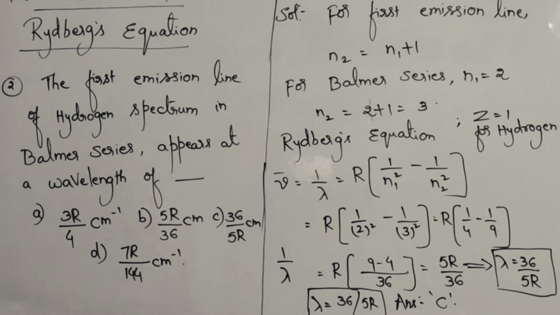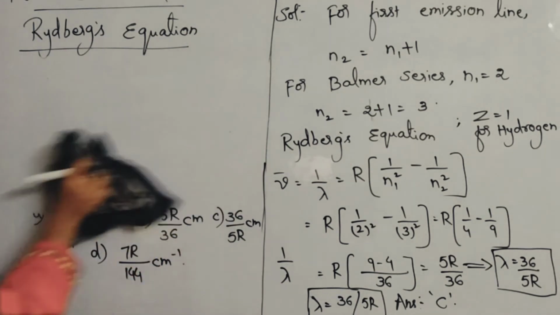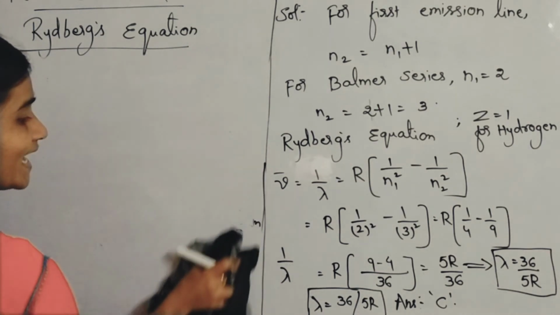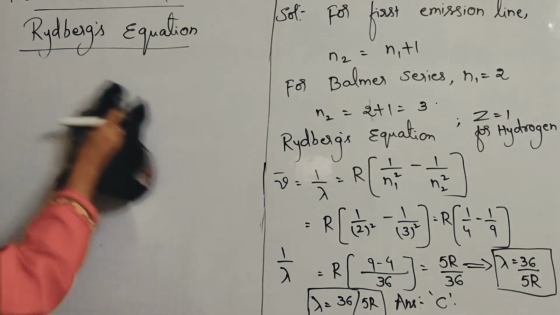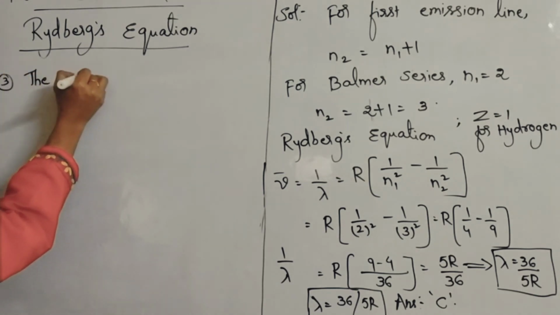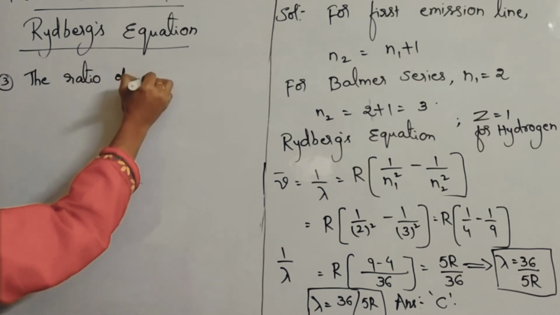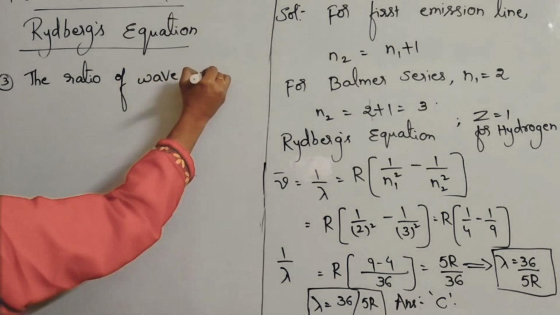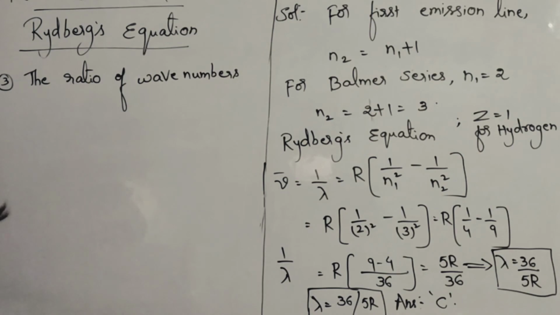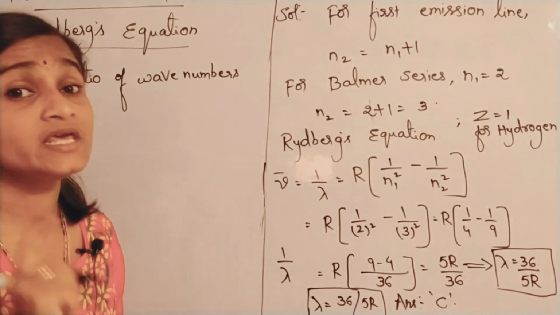Third sum. So question number 3. Just simple calculations you have to do. The ratio of wave numbers. Here he is asking for the ratio of wave numbers directly, not wavelengths. Please note down. Now 1 by lambda values, the ratio he is asking.